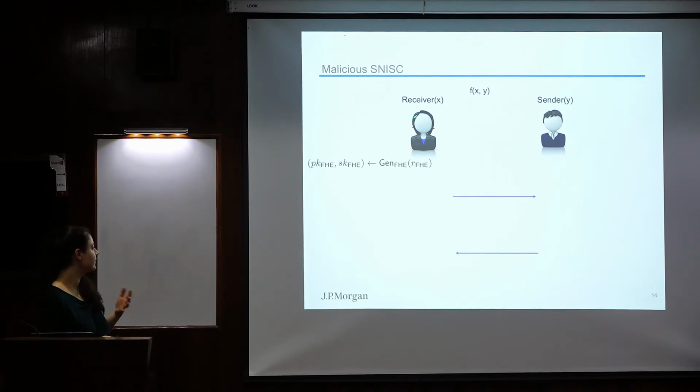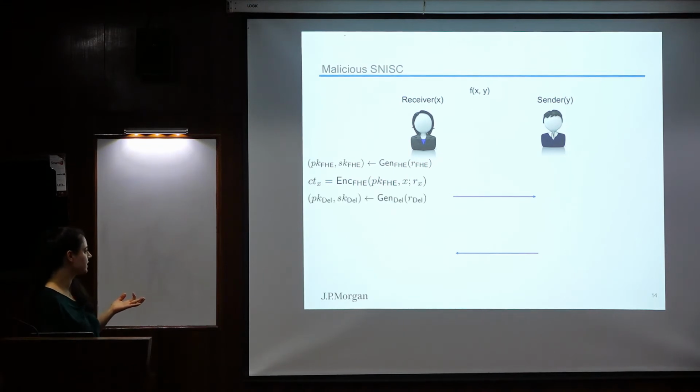So the receiver in the first step generates the keys of the fully homomorphic encryption, keys PK and SK, and encrypts her input X with some randomness Rx, and also generates the first message of the delegation protocol. In the first message of the delegation protocol, we also need to generate some public information and some secret information. So I call them here again public key and secret key. These are the steps that the receiver does and sends to the center the public keys and the ciphertext.